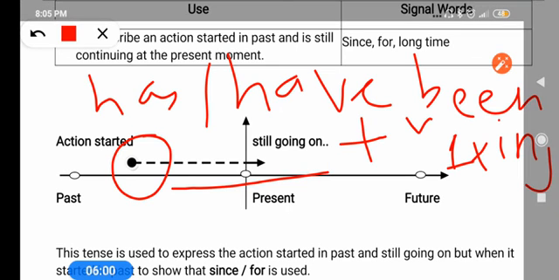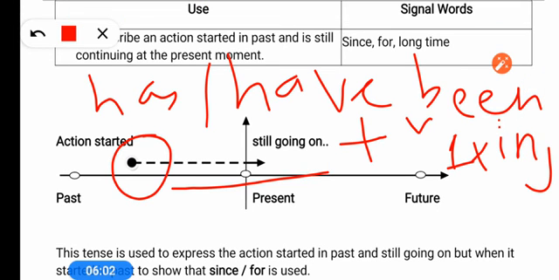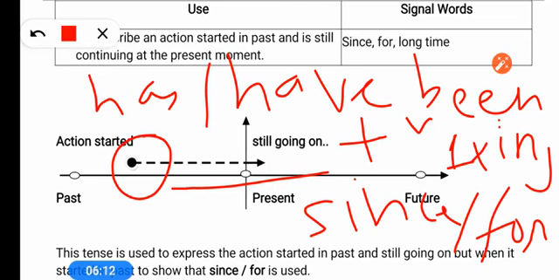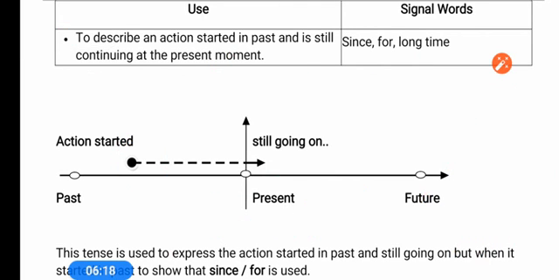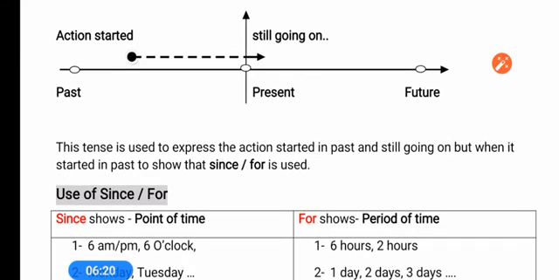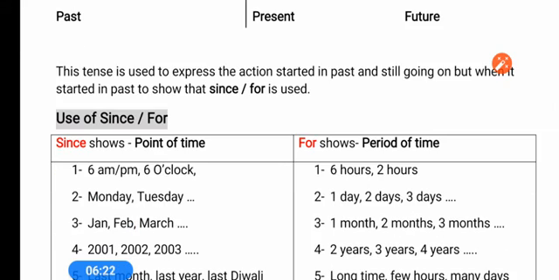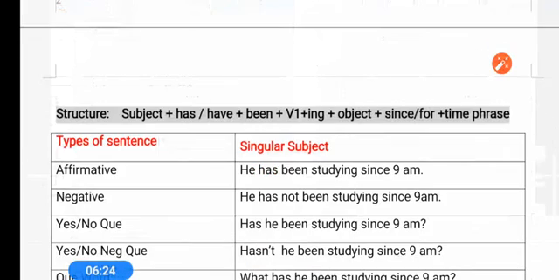After the ing form of the verb we have to use since or for, and then we have to use one time. So which one to use, since or for, you have to follow this structure. You have remembered that the structure is very simple.